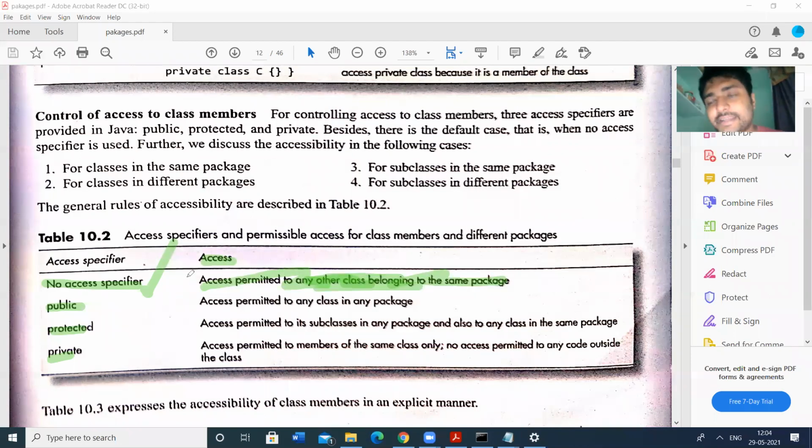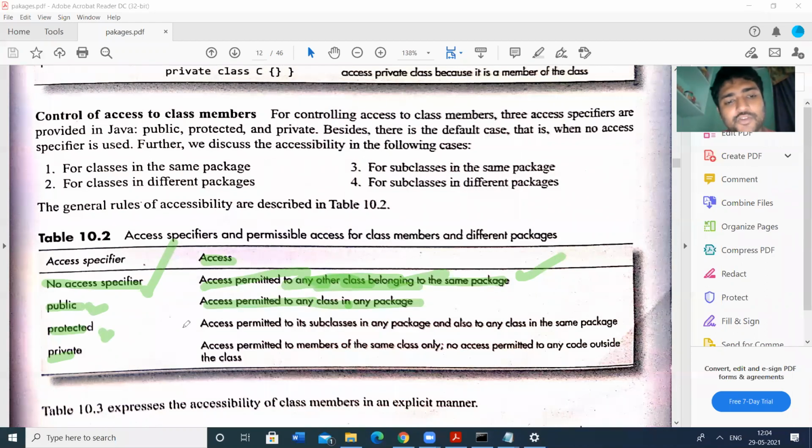If you don't declare anything, it can be accessed only within that package. So this is very clear. Next, public. Access is permitted to any class in any package. So this is okay.